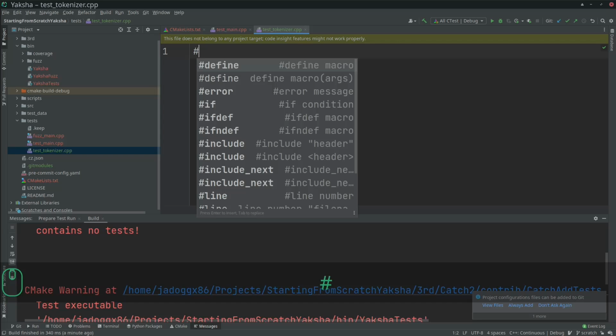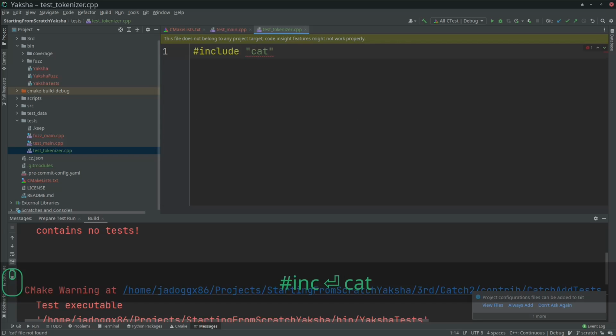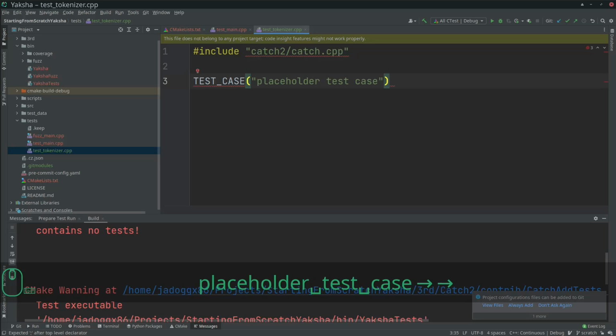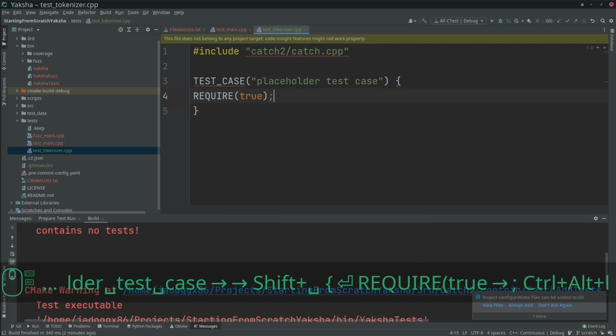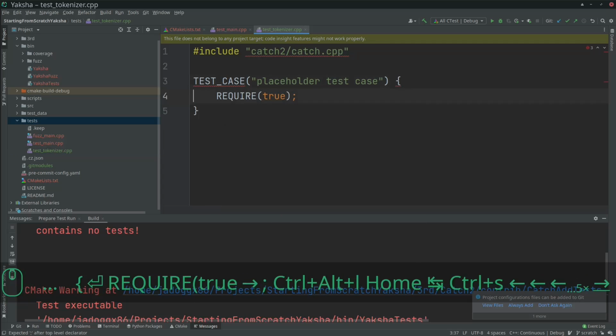I'm gonna include the catch2 header file. I mistakenly included the CPP file, but it should be the header file. This is going to be some placeholder test. I'm just gonna say require true. Looks good. Just put 2 spaces there.